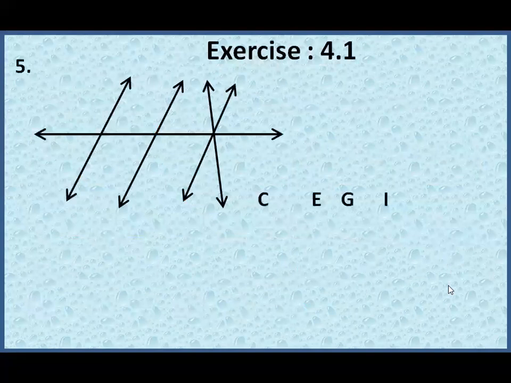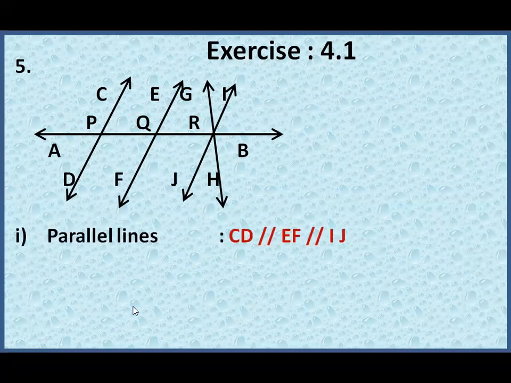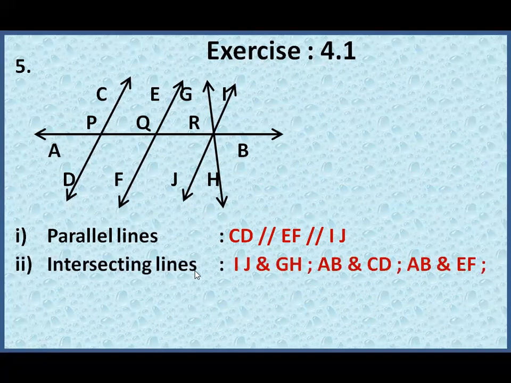Now next we have the next sum where you have intersecting and parallel lines given there for you. And your question is parallel lines. Name the parallel lines. So CD, EF, IJ are parallel lines. Name the intersecting lines.